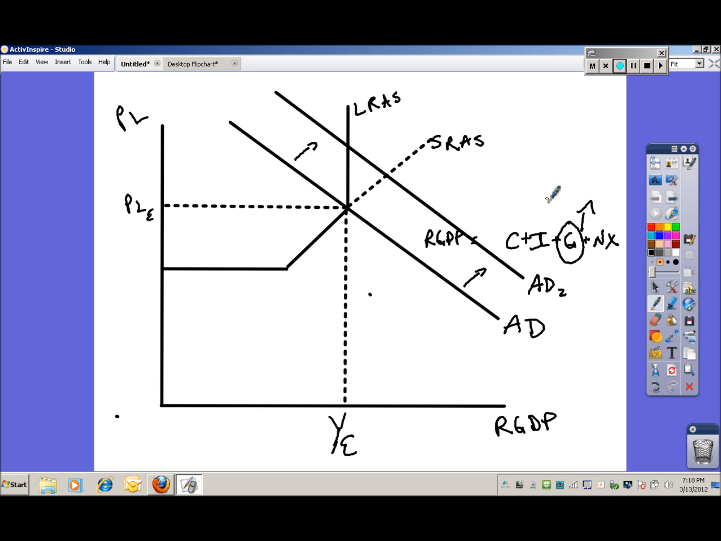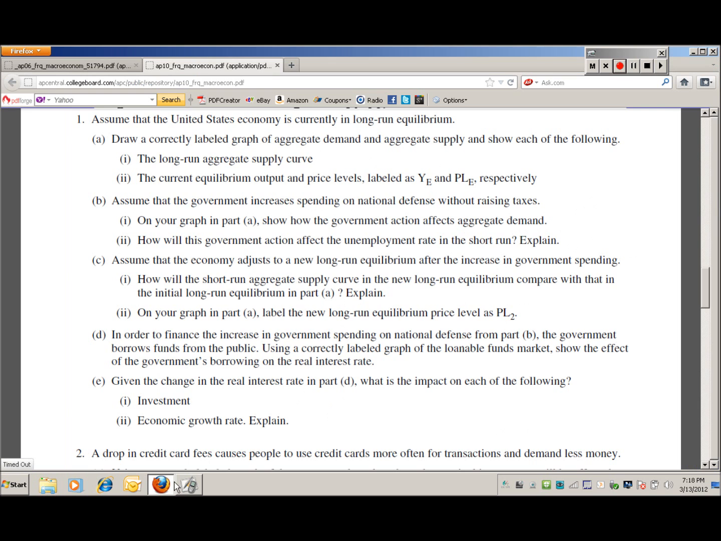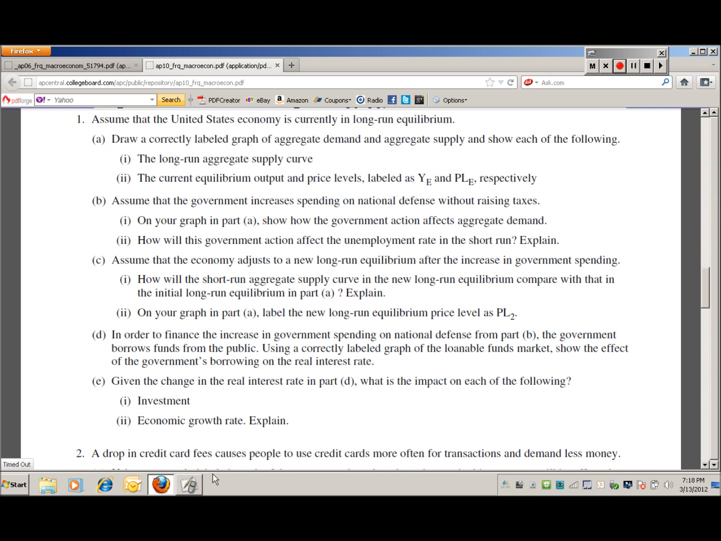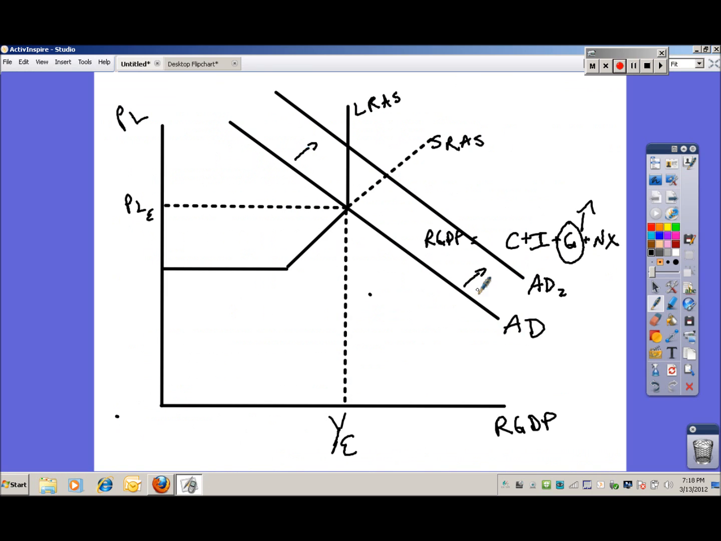What's going to happen? Now remember, you have to be clear about what they're asking for in this part. Letter B, assume that the government increases spending on national defense without raising taxes. Well, we showed in part A how the government action affects aggregate demand. Aggregate demand is going to shift to the right. What we have to do now is talk about how this government action affects the unemployment rate in the short run. So for this case, let's see what we're going to find in the short run. We're moving from this point to this point.